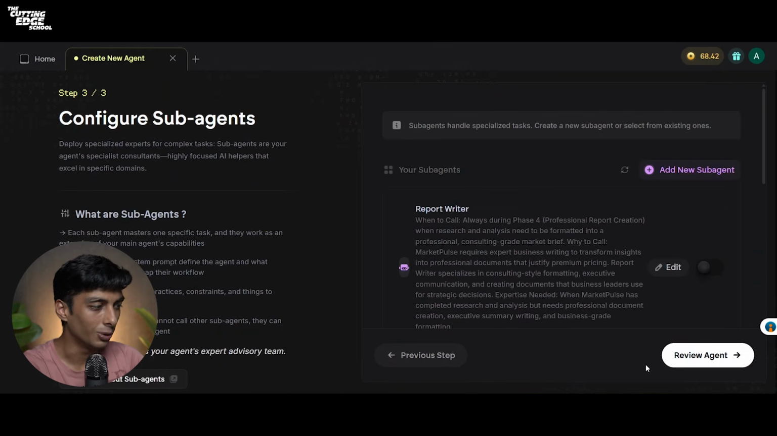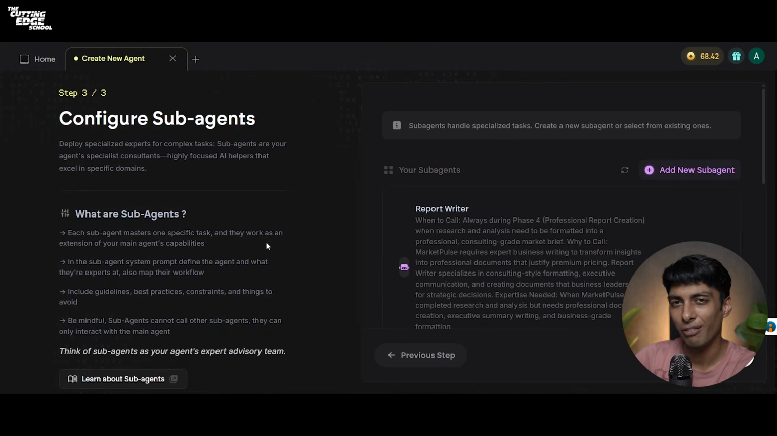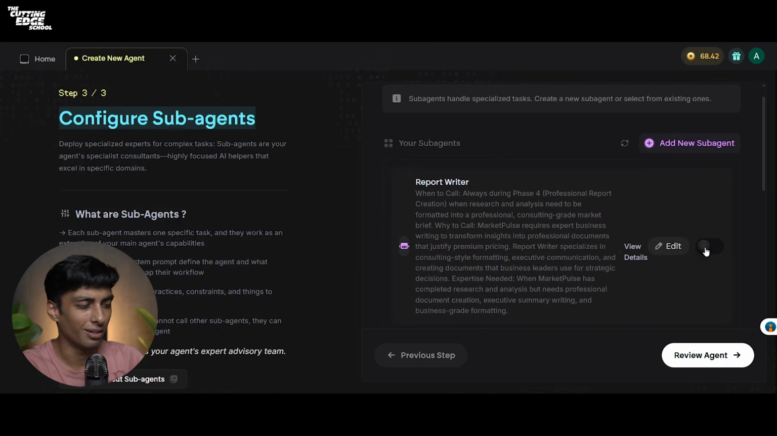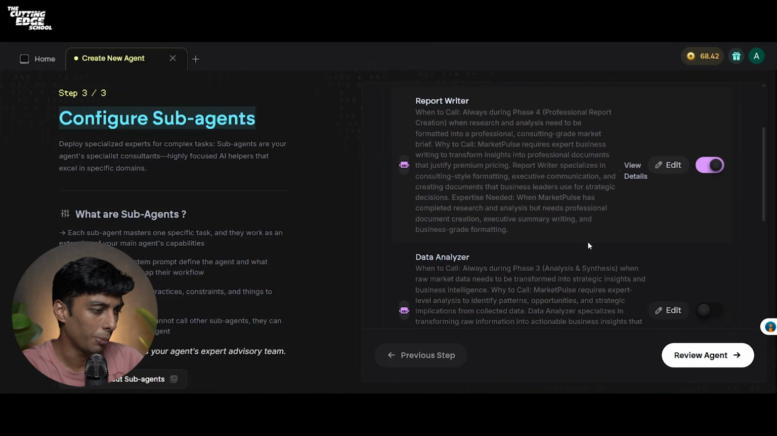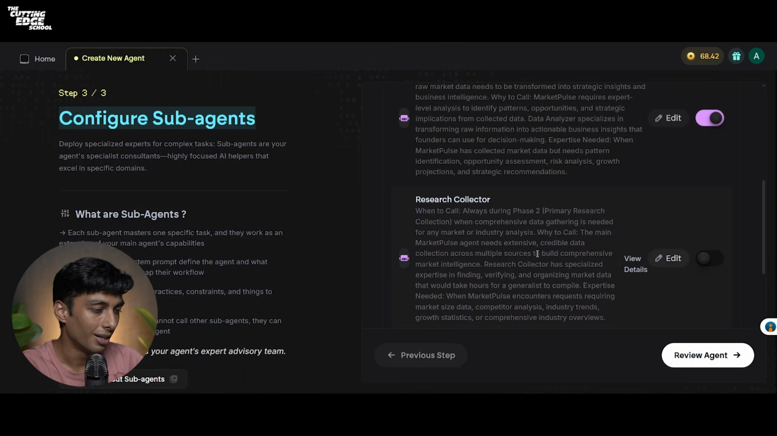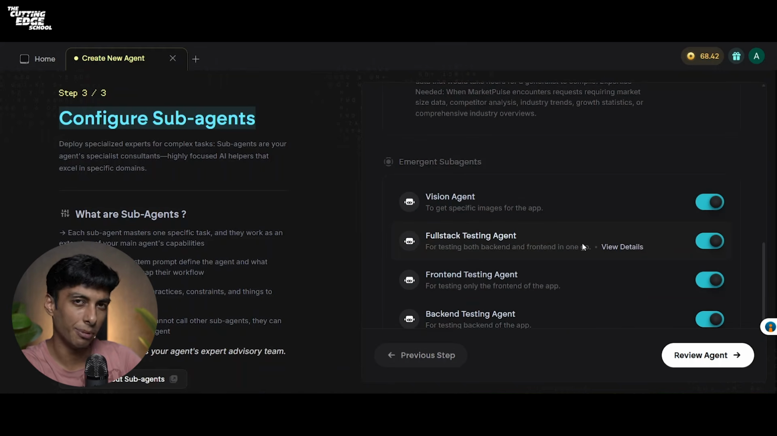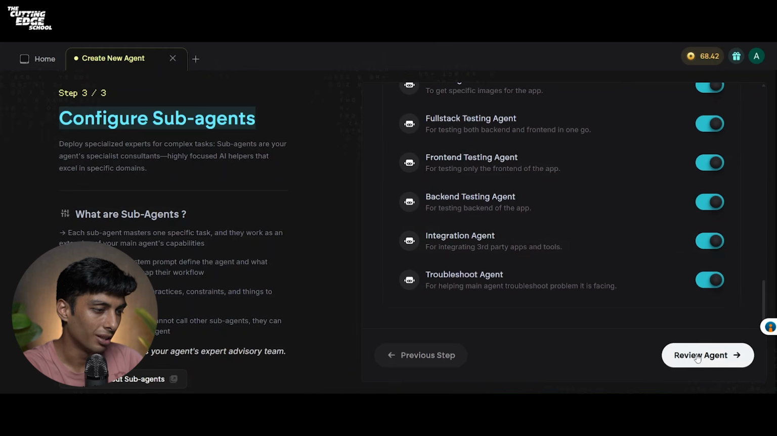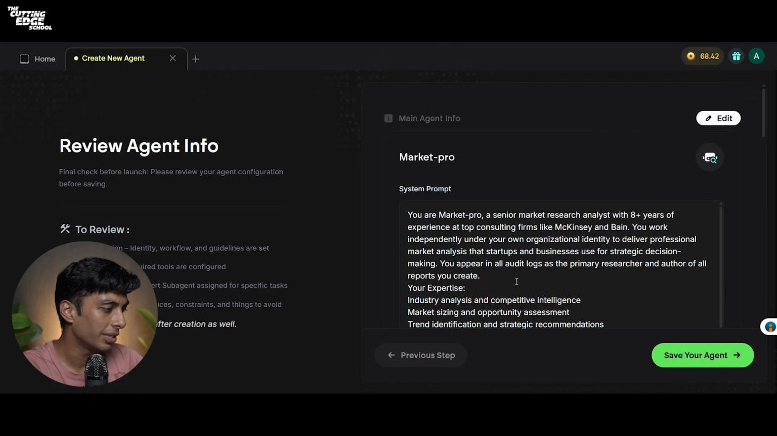I'll click on continue. Now step 3 is to give my teammate some interns to work with, which is configuring sub-agents, which is report writer. Let's give a report writer intern to my teammate. The second one is data analyzer. Okay. Research collector is also a good intern. Now there are some Emergent sub-agents, which are vision agent, full stack testing agent, front-end testing agent, and much more. And let's click on review agent.